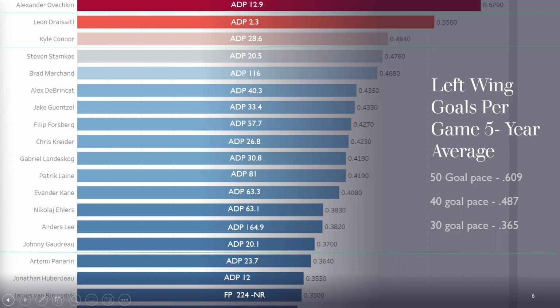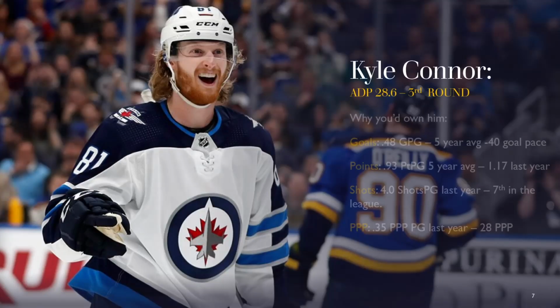Now, up next is a player who I've had on almost every one of my teams over the past 3 to 4 years because I always got him in the 4th to the 6th round, and he's always performed at an elite level, and that is Kyle Connor, who I believe is value here at ADP 28.6. So let's take a look at Kyle Connor.